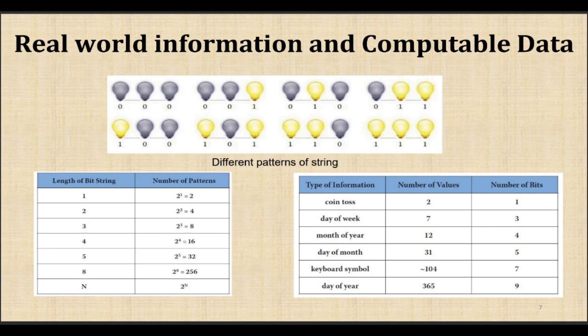This is what we have: computable data and information. Information is the real world information we are taking, and we are computing that information with respect to data. That is, we are encoding it, storing it, transmitting it to the other end, and then retrieving our original real world information.